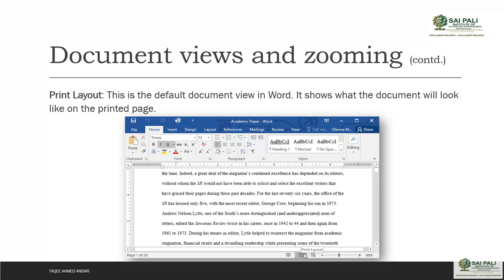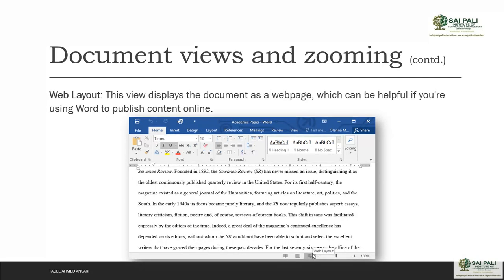I need to see how it will look on the page and how it will print out. So you will get the idea that when I print out the document, how much text will be in one page, until when the text will come, and then what text will come on the next page. So I will get the idea and according to that I can create my document. That is why by default Word is always on the print layout. That means you are creating the document, you may print out this document, and this will help you see how it will print out on the page.